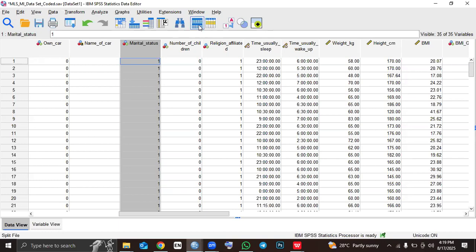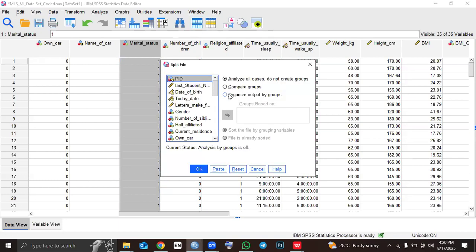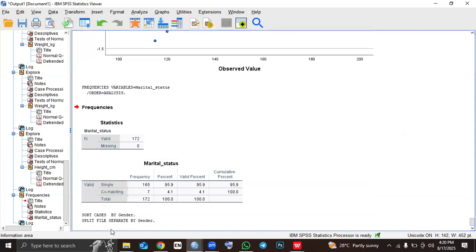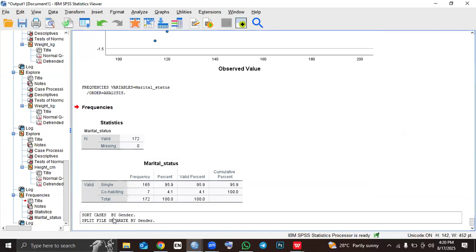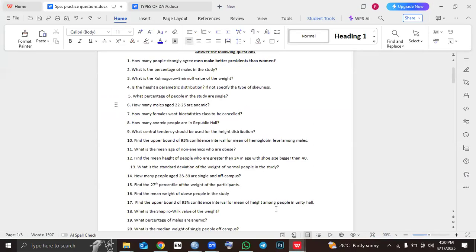So click split file. Then we'll say organize output by groups. Then we'll put gender there. Then when you put gender there, we click OK. So you see cases sorted by gender and split file separate by gender. So now whatever analysis that we run is going to give us males separately and females separately. So now the question is, how many males aged 22 to 25 are anemic?